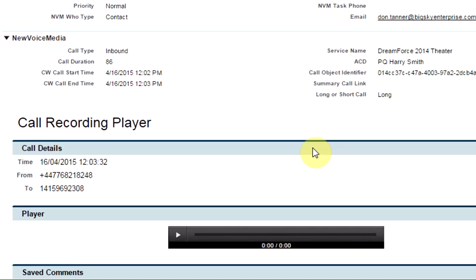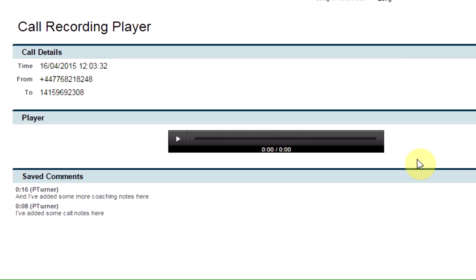And we've got our call recording player. So right here, as if the WAV file was stored in Salesforce, it's actually not, it's stored in the NewVoiceMedia cloud, but this is a link to it and a call player. And I can see that somebody has already added some notes here for coaching purposes.